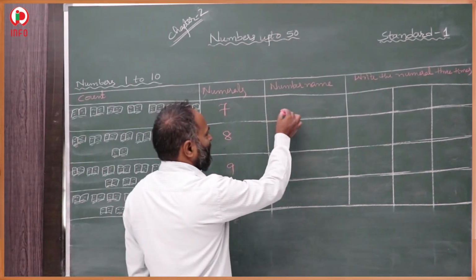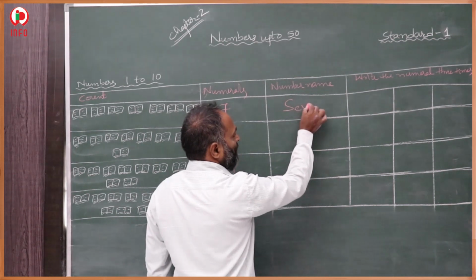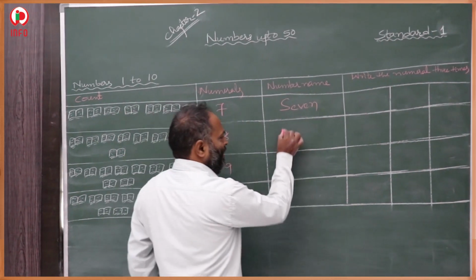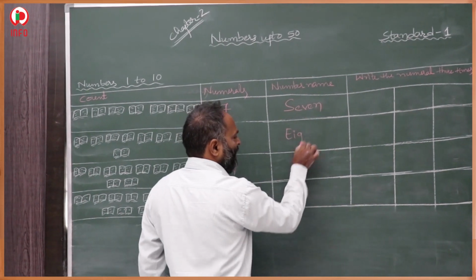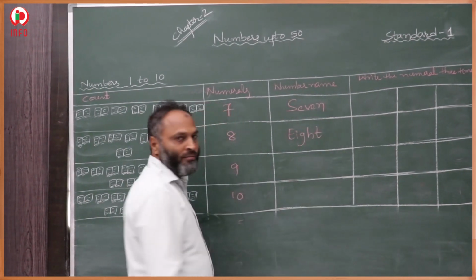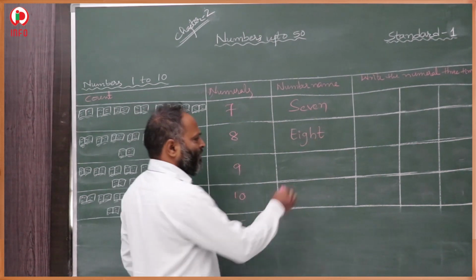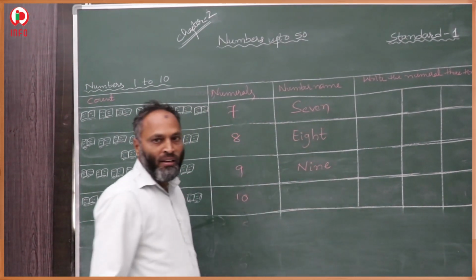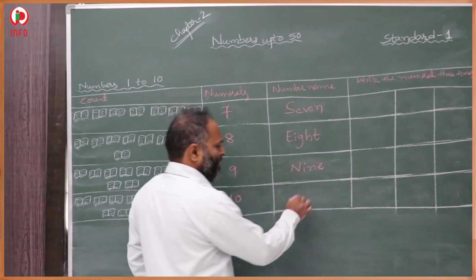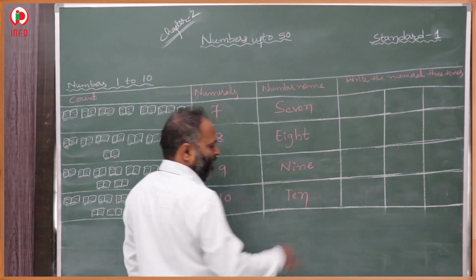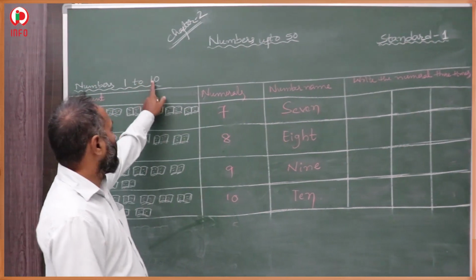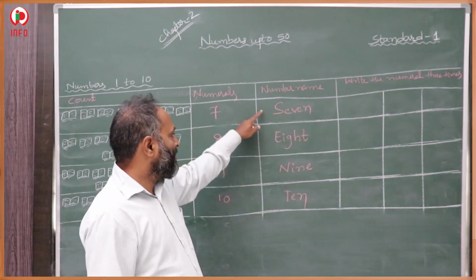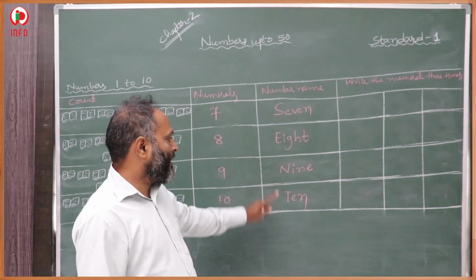And the numeral name here. 7, S-E-V-E-N, 7. Here 8, E-I-G-H-T, 8. Here 9, N-I-N-E, 9. Now this, T-E-N, 10. Till 10, 1 to 10 now. The previous time we wrote till 6. Here 7, 8, 9 and 10.